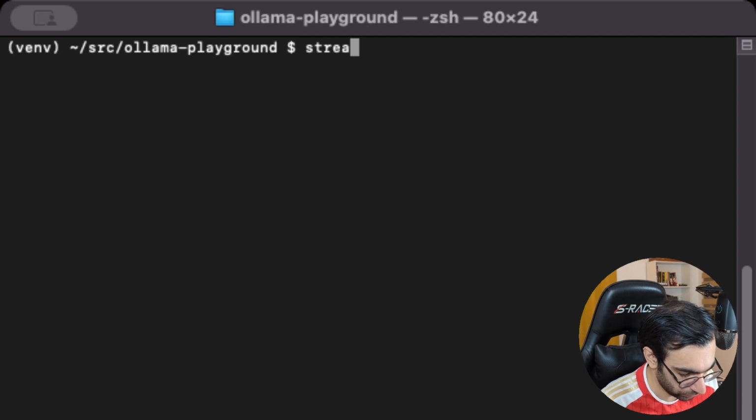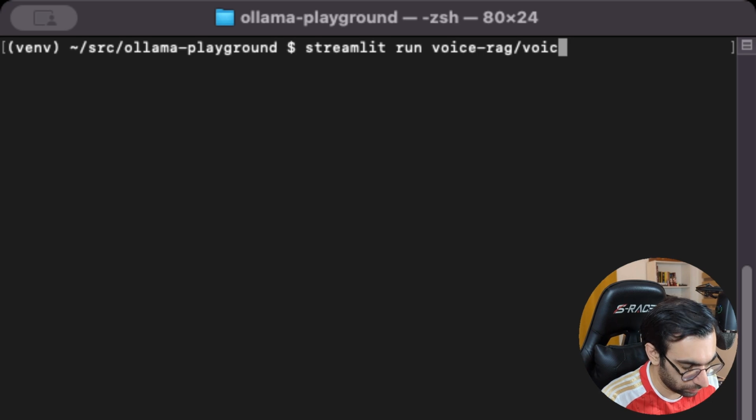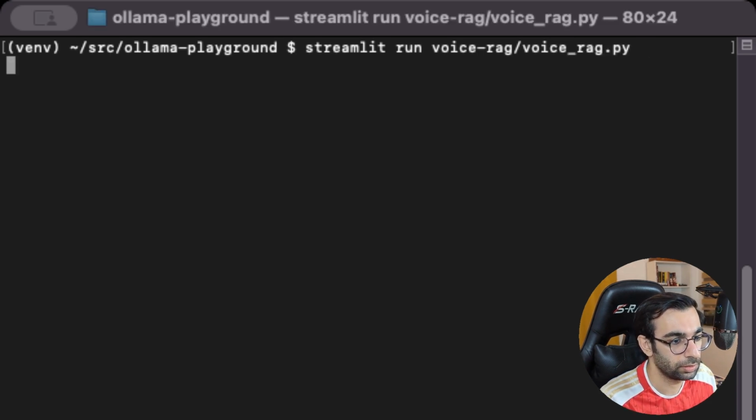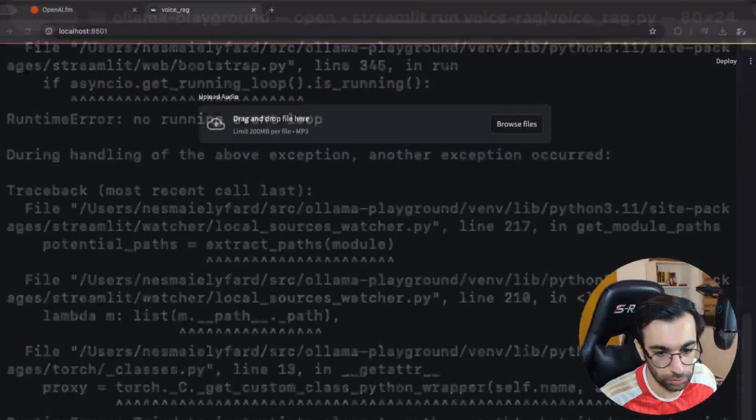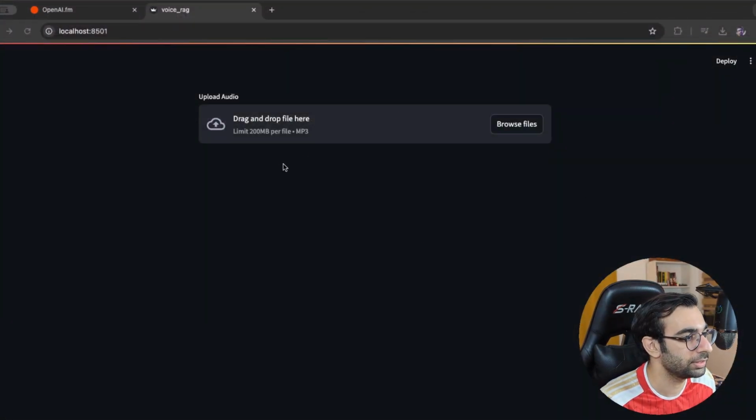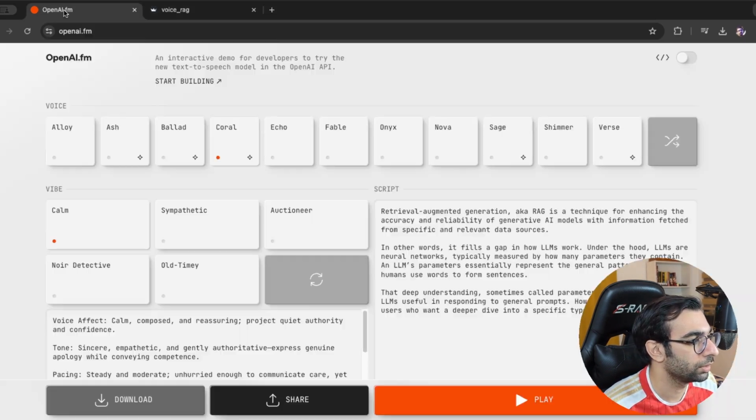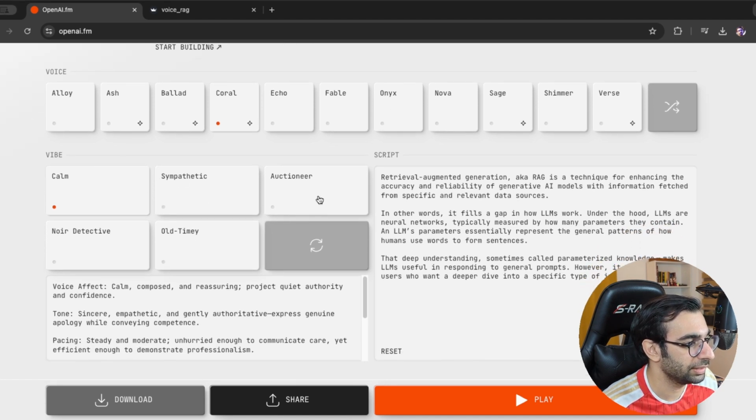I'm gonna say streamlit run, and then we're gonna find our Python file. Let's hit enter, and then we can go to our browser, and you can see that we have a very simple UI here. So for the audio file, I decided to use an AI generated audio. There is this OpenAI.fm, which right now is a demo of how cool their text-to-speech is. So you can use many different voices. You can even select different vibes.